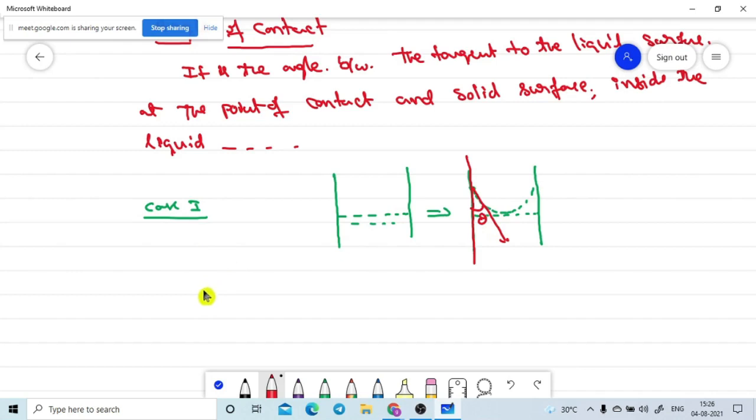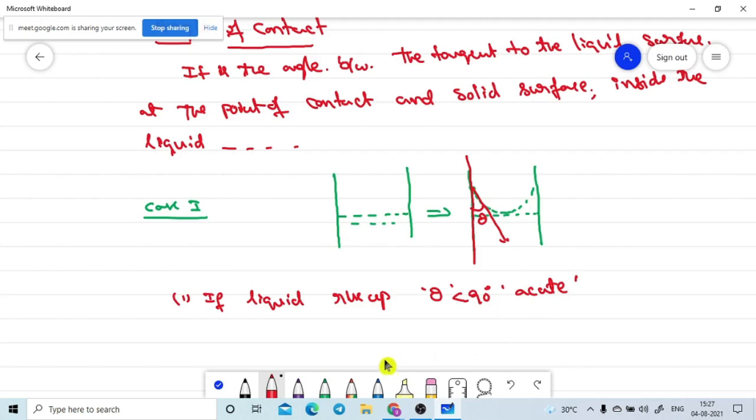In this case, if the liquid rises up from the original position, and the angle of contact is denoted by theta, then the angle of contact must be less than 90 degrees. Is it correct or not? Hello? So this angle is an acute angle.